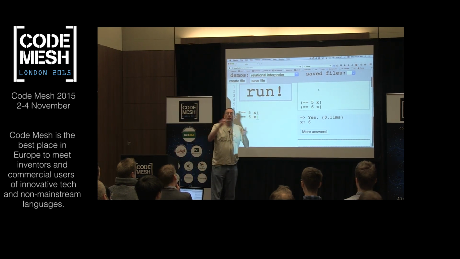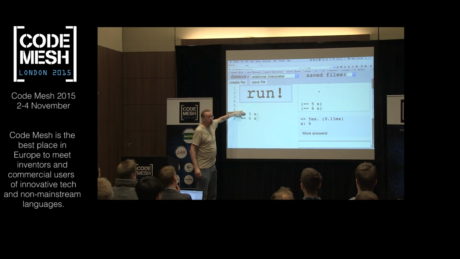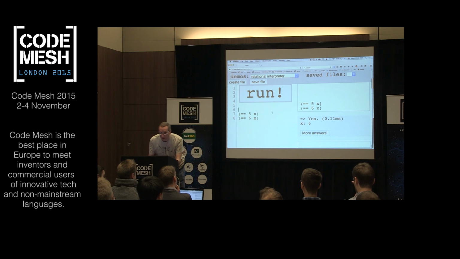So let me go ahead and show you how we can sequence things. What Venire is doing is it's assuming these are two separate programs. It's ignoring the first, essentially, and just giving us the answer from the second. That's a good point. So let me show you the second operator of miniKanren, which is called fresh. And what fresh allows you to do is a conjunction.